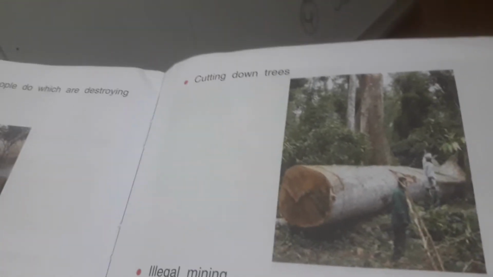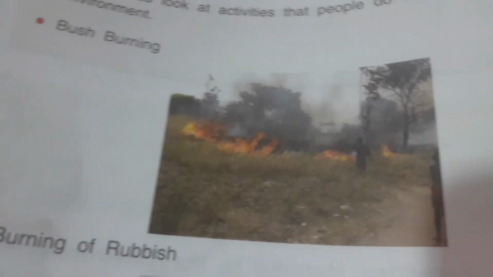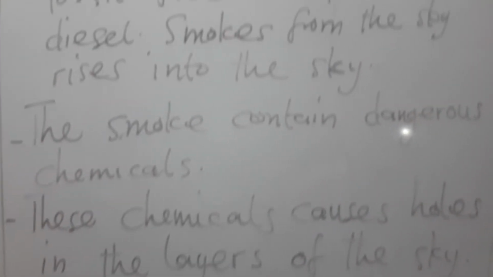As they are cutting down trees, the sun now shines directly on the surface of the earth, and it melts the layers of the earth, the heavenly body, the sky, and then that makes us what? Makes the sun scorch directly to us, and we don't feel comfortable when we are walking in the sun. True or false? True.